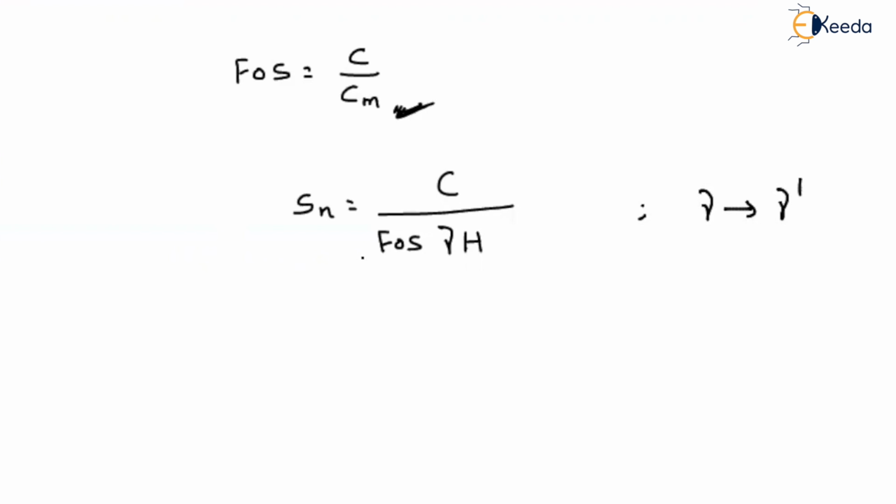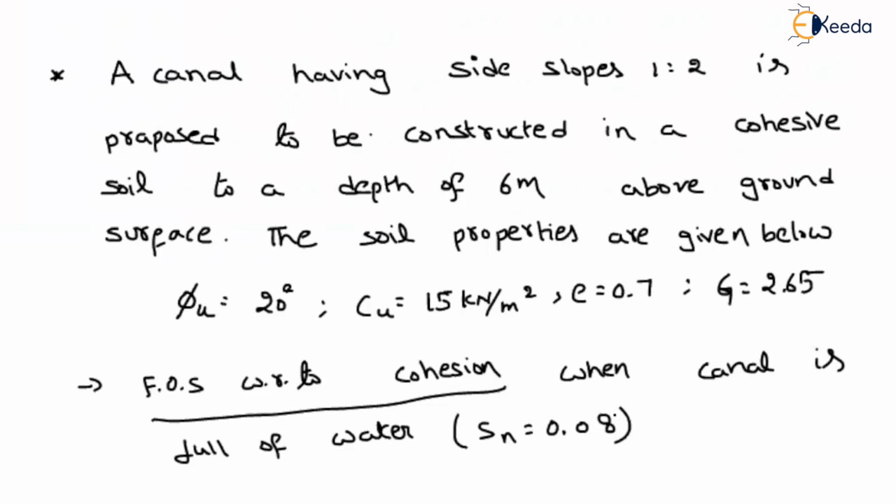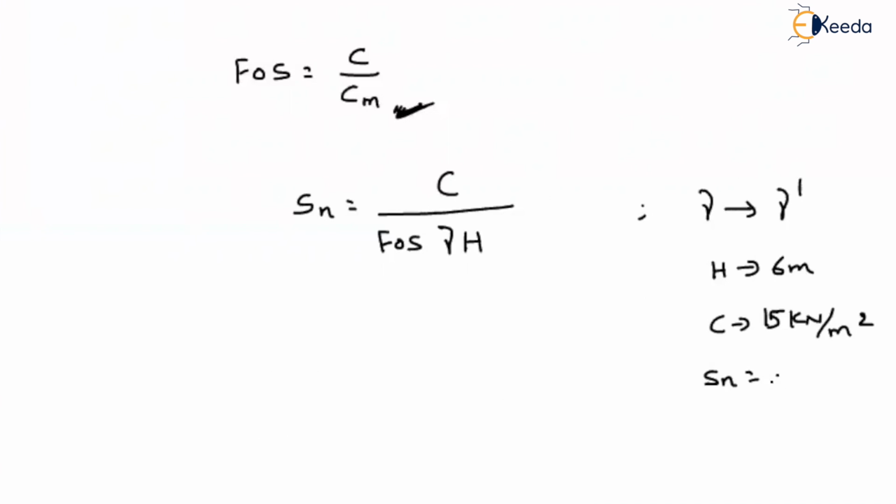What we have to find is the factor of safety. The Sn value is given, the gamma value can be found out. The H value is given as 6 meter and the C value is given as 15 kilonewton per meter square. Depending upon the slope and the phi value, the stability number is given as 0.08. So what is the remaining data required?